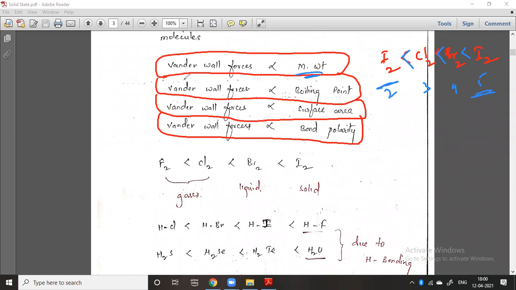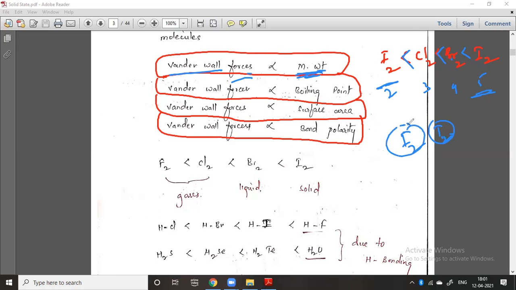So the van der Waals forces are directly related to the molecular weight. That means the van der Waals forces increase whenever the molecular weight is very high. So iodine, which has a very high molecular weight, has high van der Waals forces. The force of attraction between one iodine molecule and another is very high compared with bromine, chlorine, fluorine.